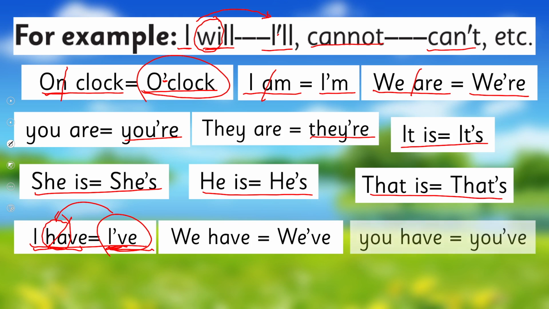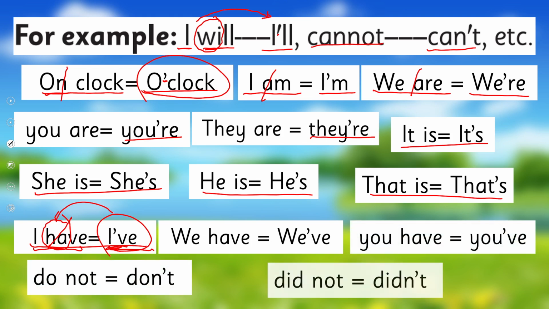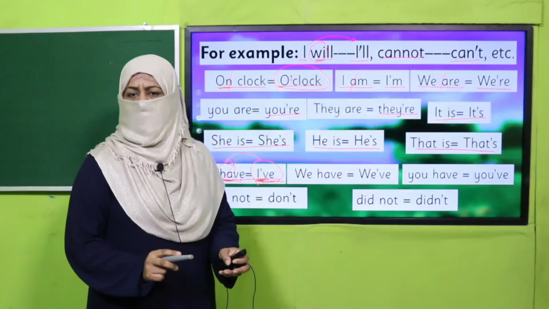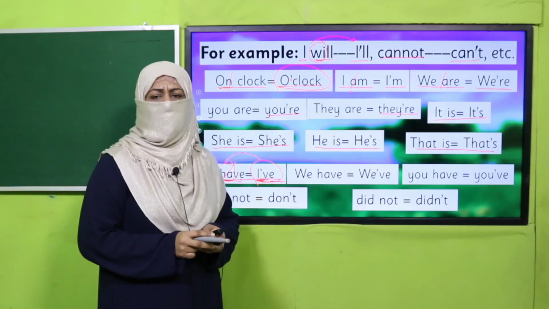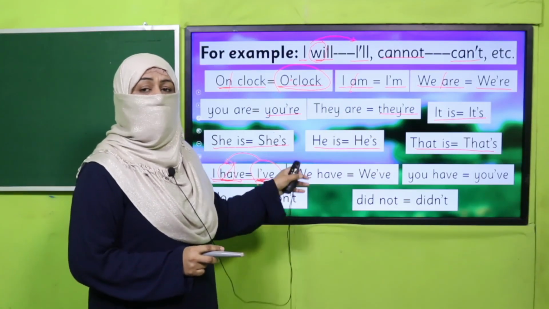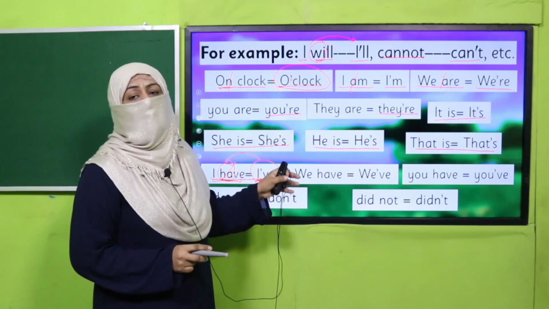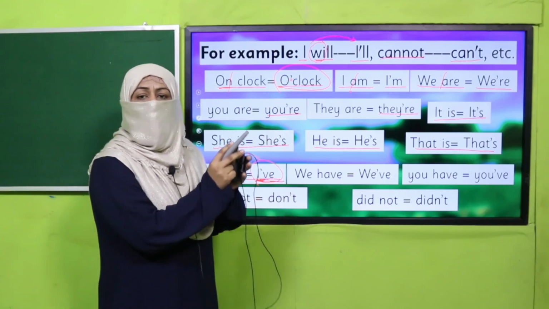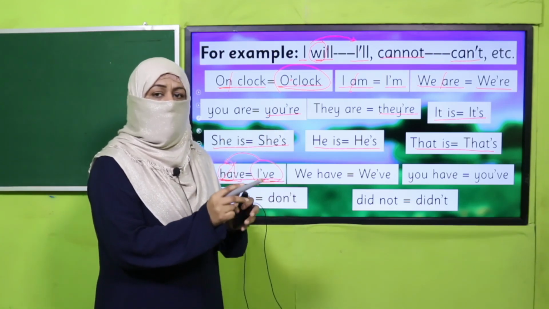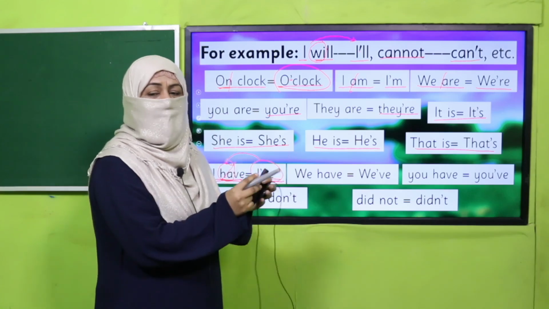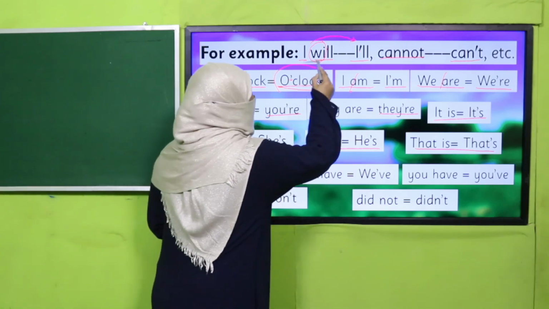We have, we've, and you have, you've, do not, don't, did not, didn't. And there are many more. Okay, so we'll gradually keep on learning. So this is how we use an apostrophe in contraction. We omit one letter or more than one and just put an apostrophe to make the same word in a shorter form.